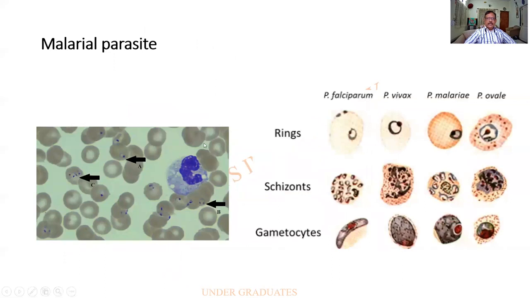Malaria. Patient can land up with cerebral malaria also. So the various forms of the malarial parasites, the stages will have to be looked for. It is our business in the blood banks. Falciparum, vivax, malariae, and ovale. These two are not common, but these two are very much prevalent in India. This is a ring form of the malarial parasite. This can be given as a chart for you in hematology. And the banana-shaped gametocytic form in falciparum.